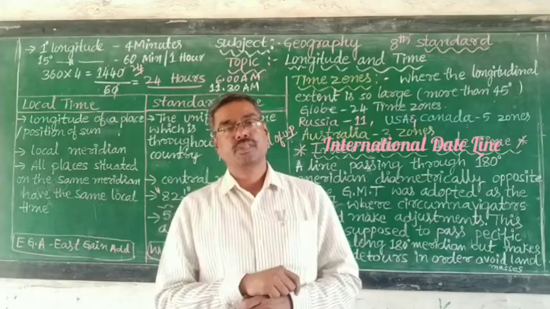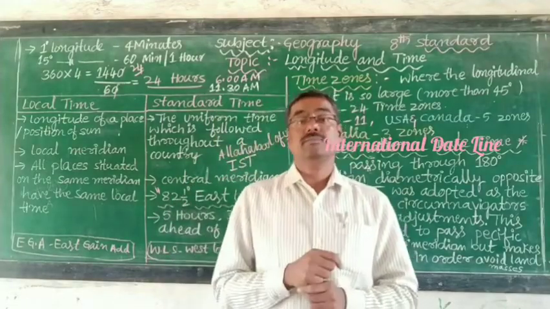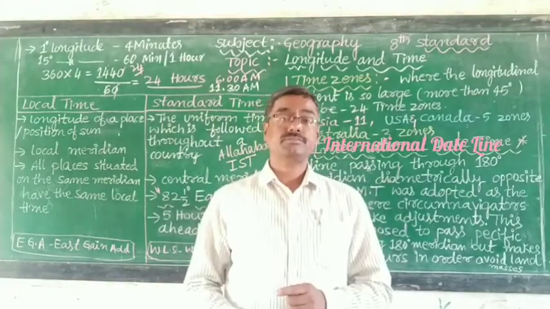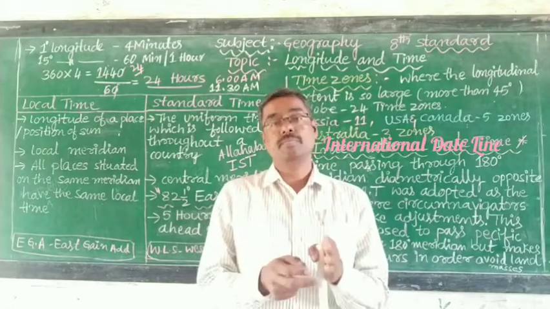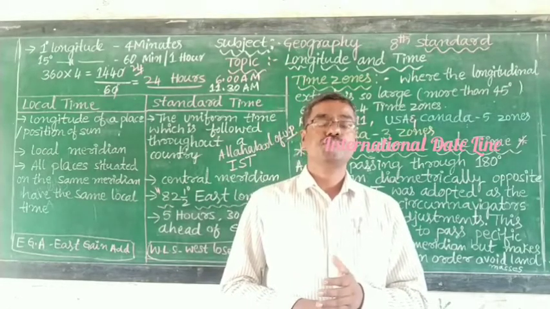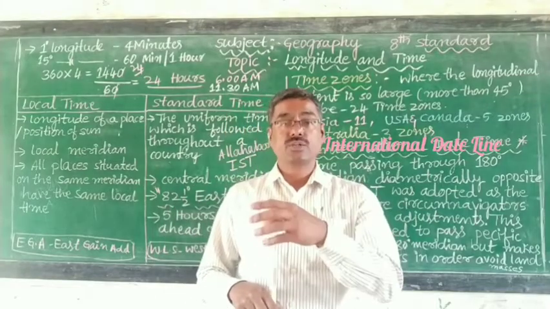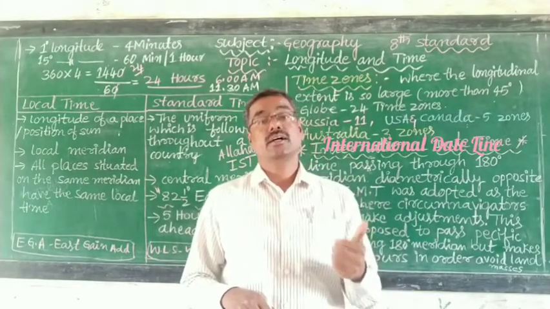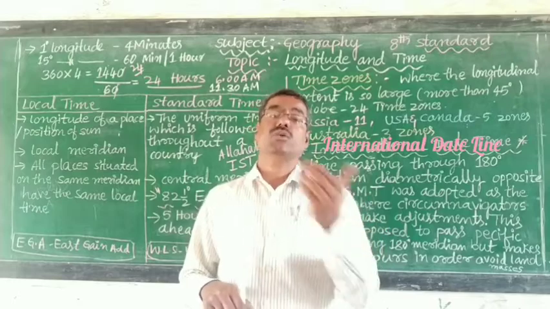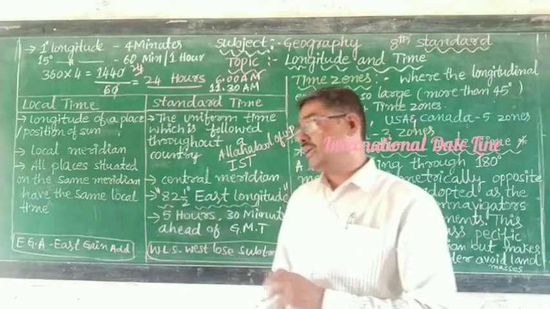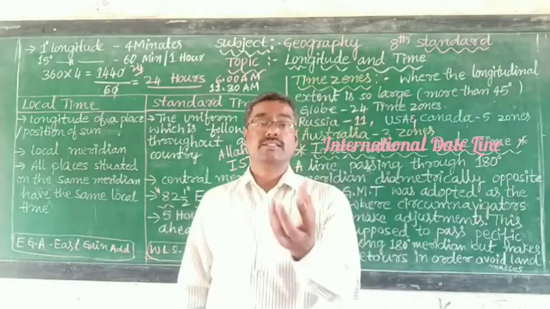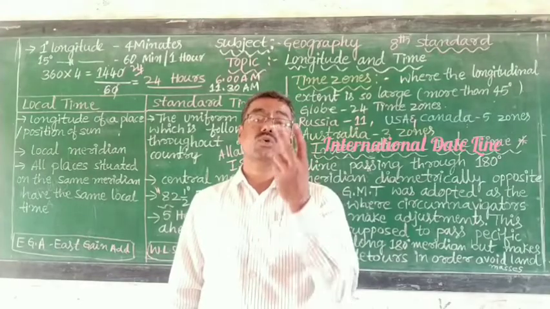Any ship or aeroplane traveling from west to east, from Asia to North America, takes a day twice.